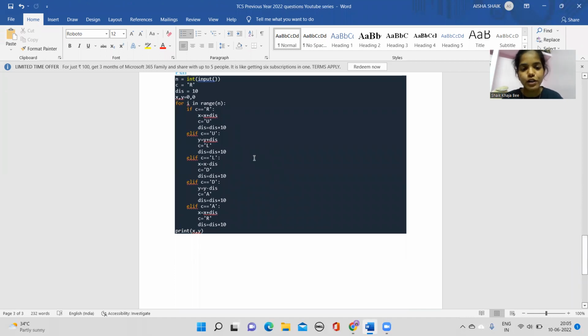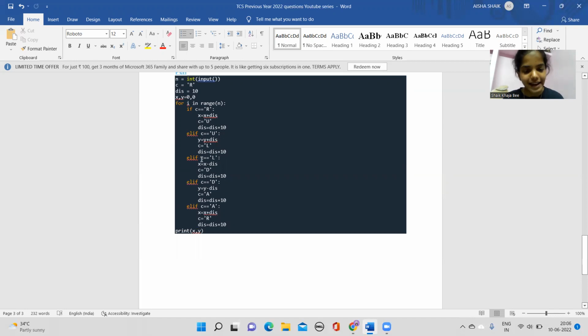Then beforehand you have to check whether C is equal to left side. Left side, always remember, will be the negative case. Even though you're having the negative case, always remember the one major thing they have mentioned: your distance should always be increased by 10, even if it is to the negative side or even if it is to the positive x-axis, right? With that aspect, you're again adding plus 10 to your distance.